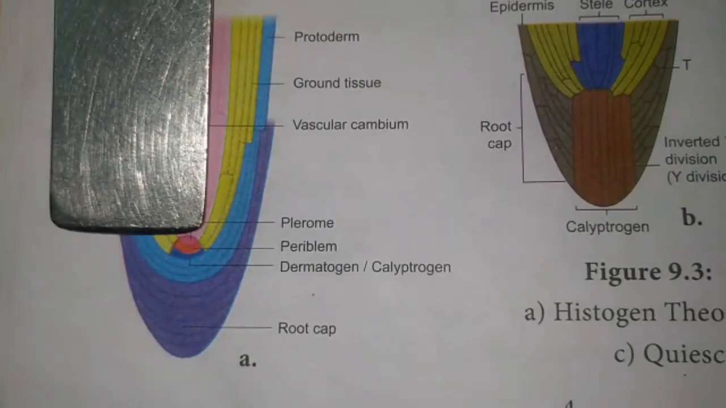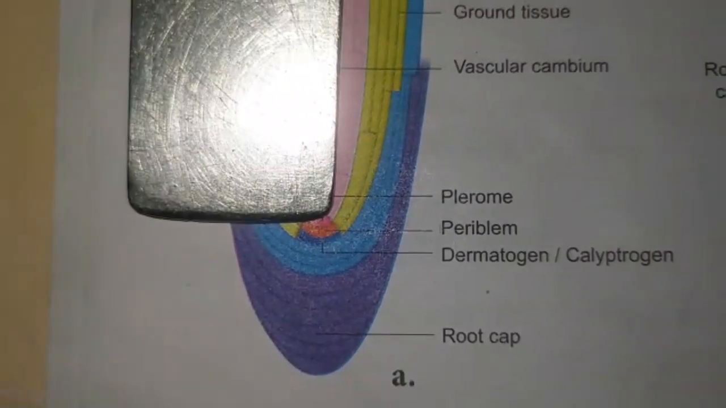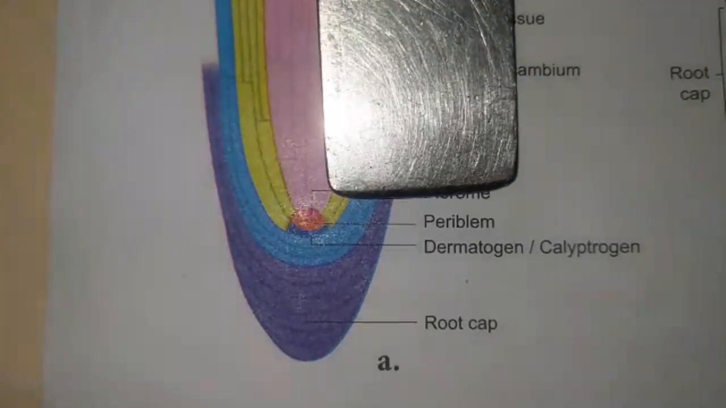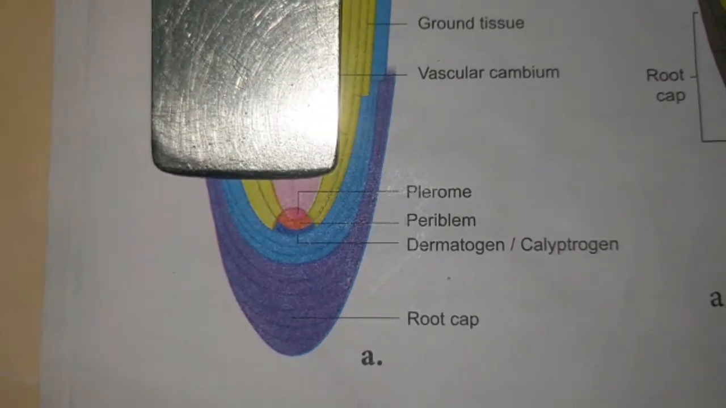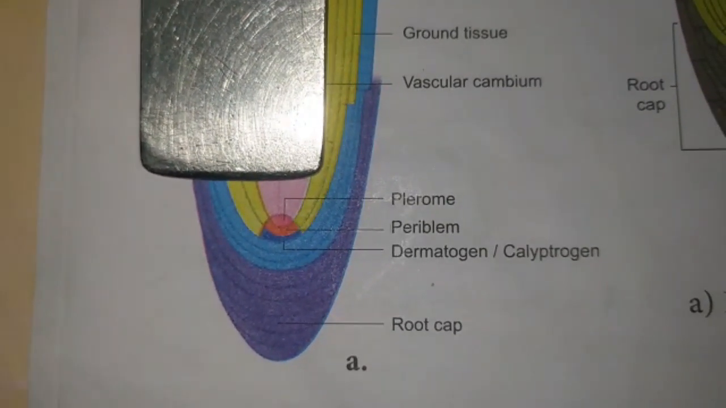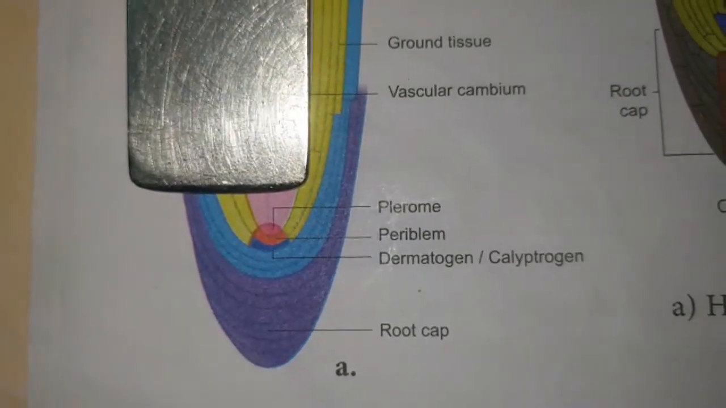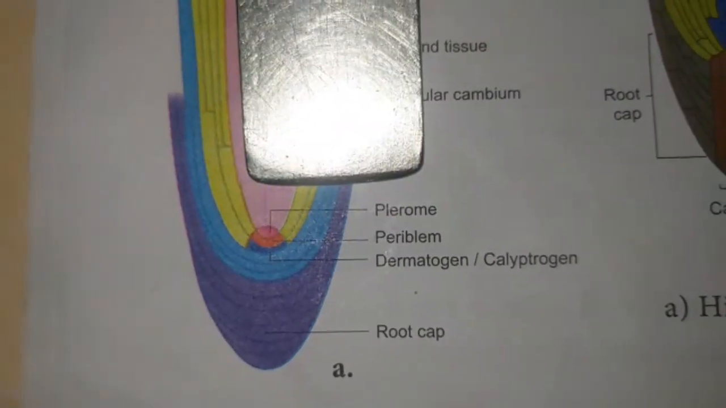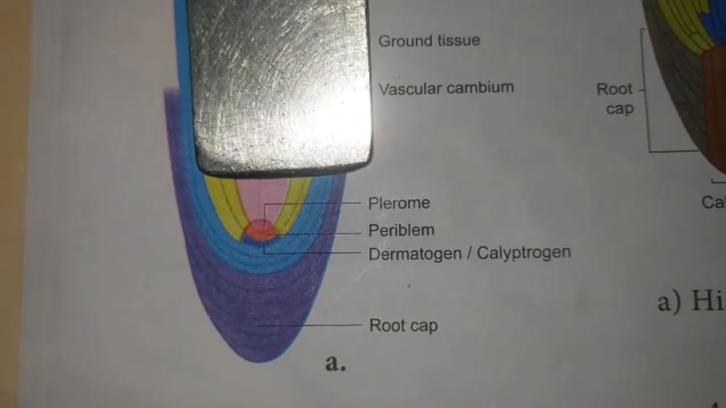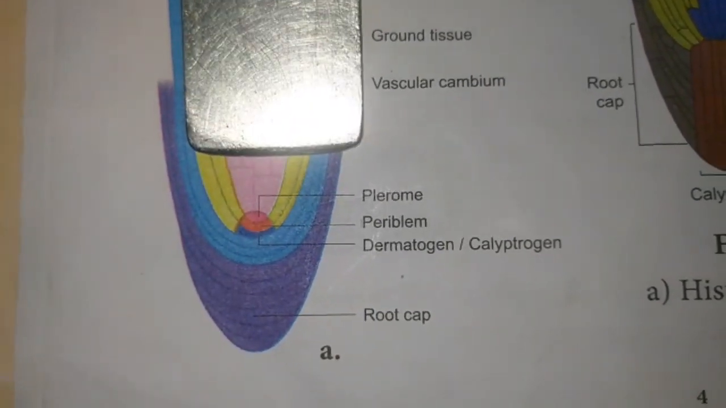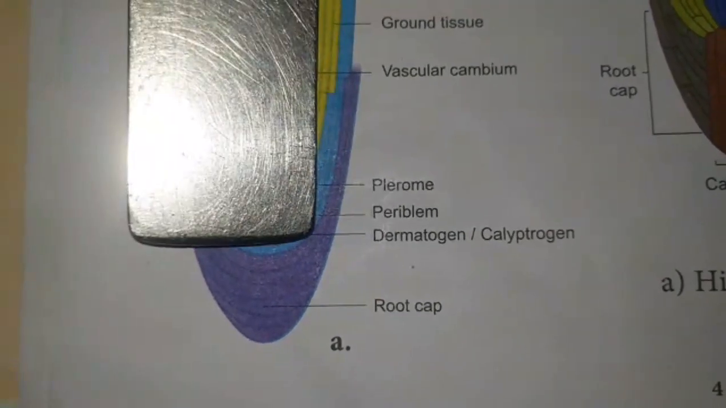The periblem is the middle layer. It gives rise to the cortex of the root. And the plerome is the innermost layer. It gives rise to the stele. The stele consists of pericycle, vascular bundle, and pith. The last layer is the calyptra. It gives rise to the root cap.